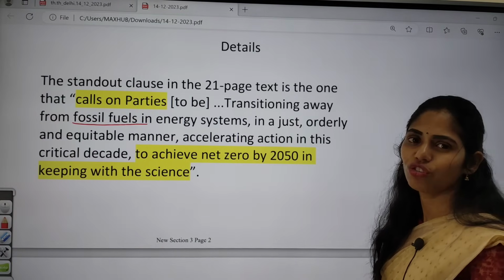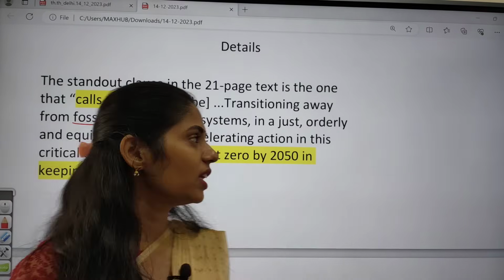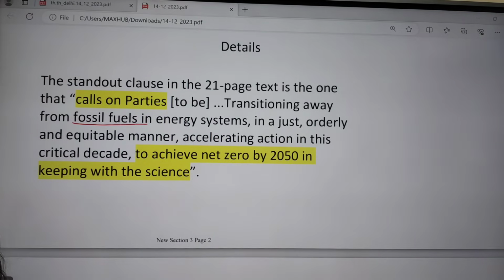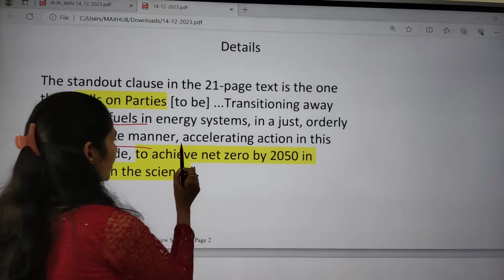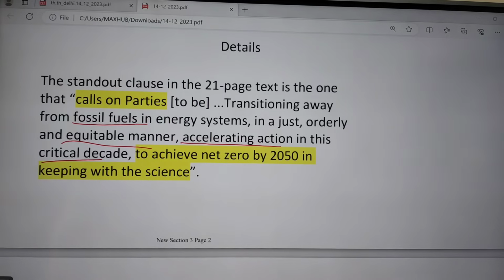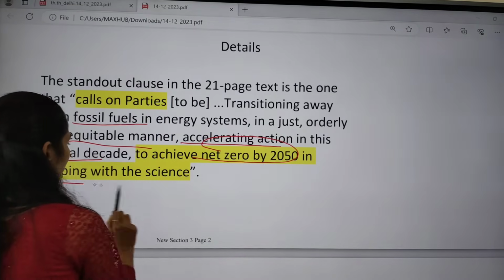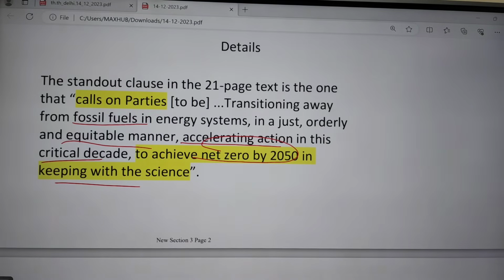Rather than using fossil fuels, we can use renewable energy sources. They also said we have to focus on an equitable and just manner, accelerate action in this critical decade, and achieve net zero by 2050. These are the things mainly said in this COP28.